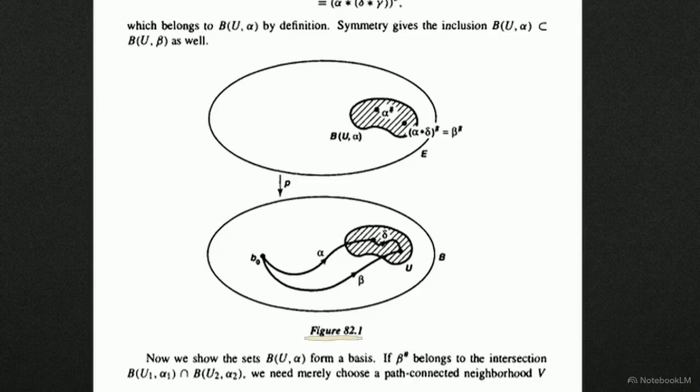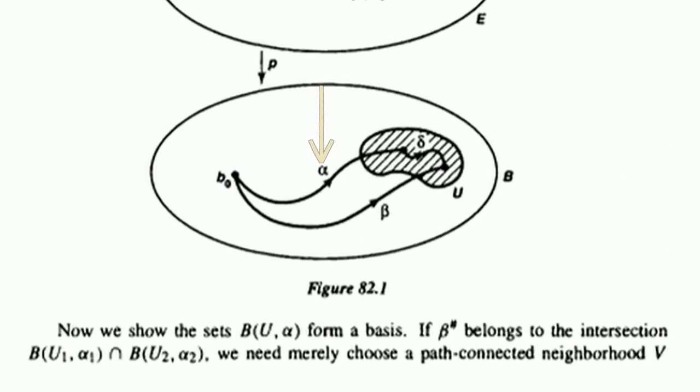When a space meets the condition, Theorem 82.1 provides the construction method. As shown in the base space B, we can build the points of the covering space E above it using equivalence classes of paths originating from a starting point. Two paths, like alpha and beta, are equivalent if the round-trip loop formed by traveling out and coming back in reverse belongs entirely to our target subgroup.